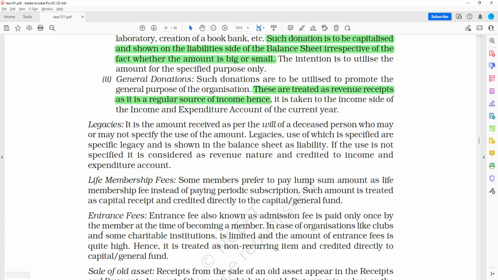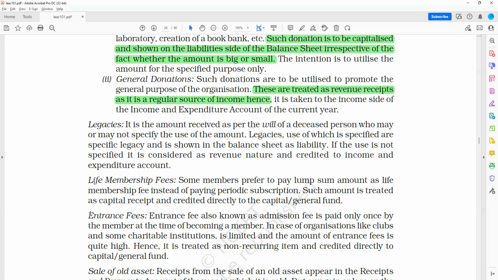Again, the life membership fees. See, the life membership fee is not a periodic subscription, right? Some amount in this is treated as a capital receipt and credited directly to the capital of the general fund. I hope this is clear till now.